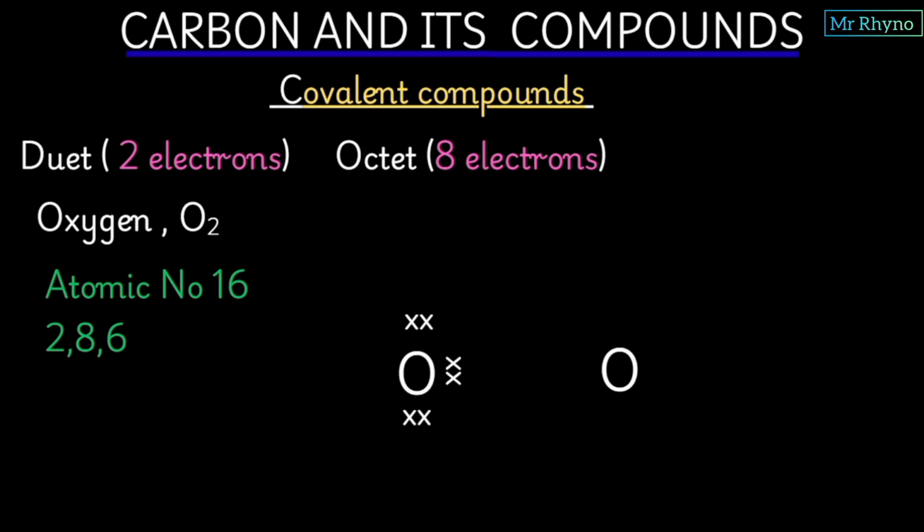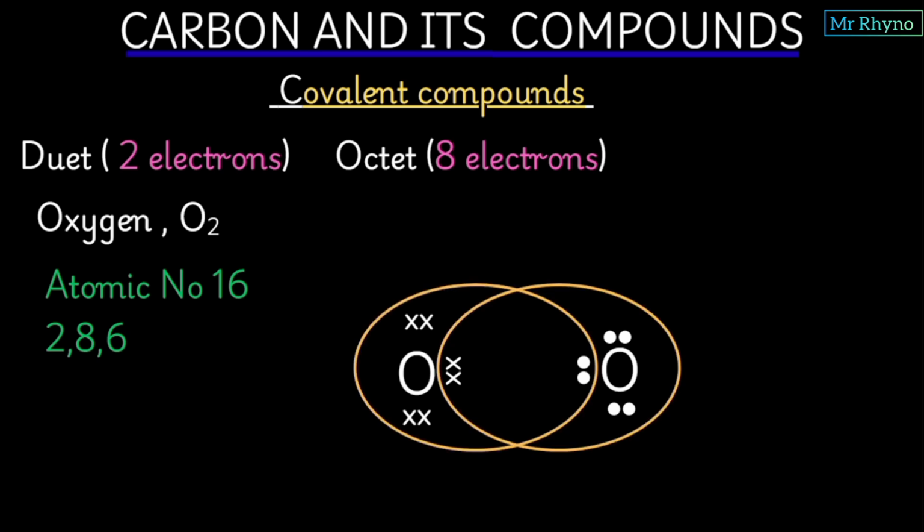We do the same for this other oxygen. 2 shall be at the bottom, 2 at the top, and then 2 at this point. Now we shall draw 2 circles, each covering the 2 electrons of the other oxygen, and this is basically what we have. So you notice that both of our oxygens are stable, with each having 8 electrons.